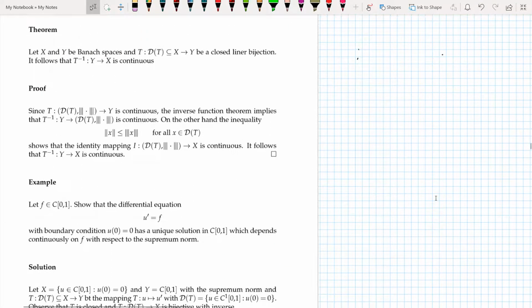So finally, I would like to talk about the theorem. Again, X and Y are Banach spaces, and T from D(T) to Y is a closed linear bijection. Now it follows that T inverse from Y to X is continuous. So let me see: closed and linear. When I see Banach spaces and closed and linear, I know that it is continuous.